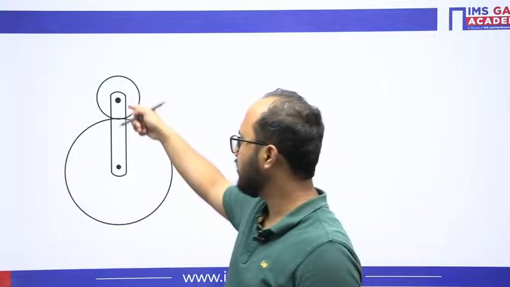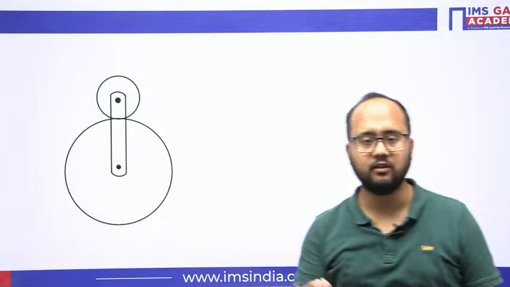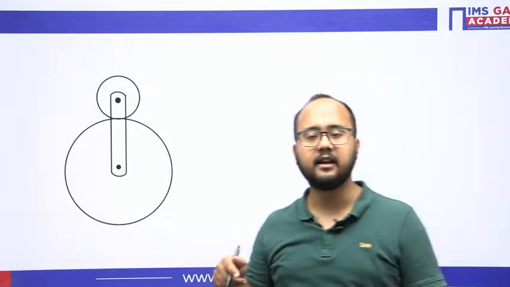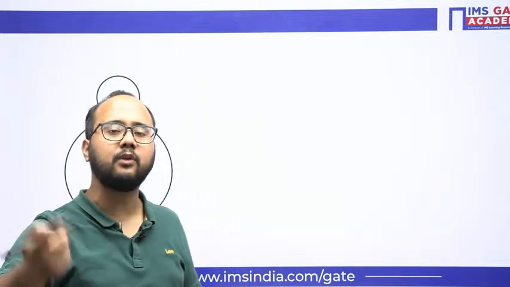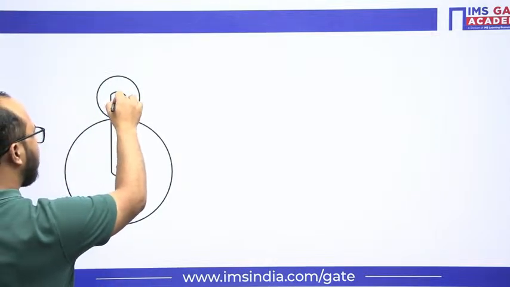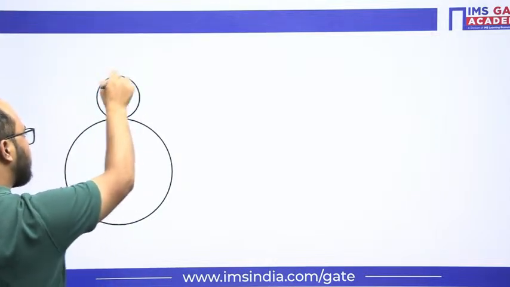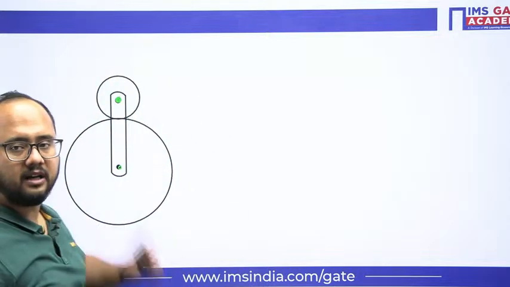This is the arm we are having, this is one gear and this is another gear. Everyone knows that in an epicyclic gear train, a gear rotates on its own axis and also with respect to another gear's axis. Like this gear I am talking about, it rotates about its own axis as well as about this axis with the help of the arm.